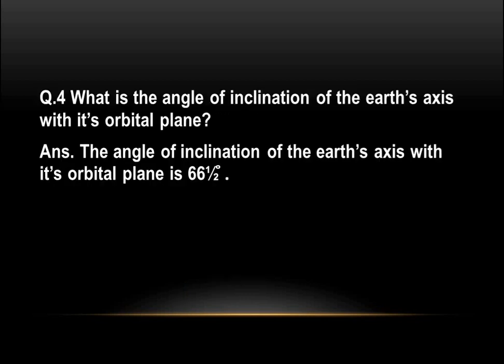What is the angle of inclination of the earth's axis with its orbital plane? It means how much it is tilted on its orbital plane, what angle it is making. The angle of inclination of the earth's axis with its orbital plane is 66.5 degree. So this is all about the homework solution of the previous lecture.